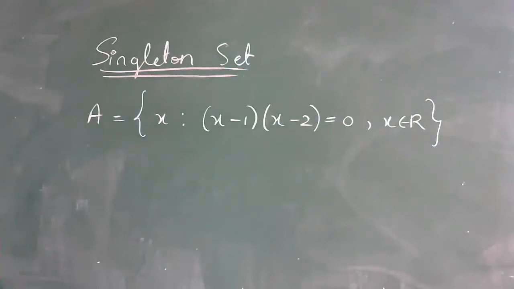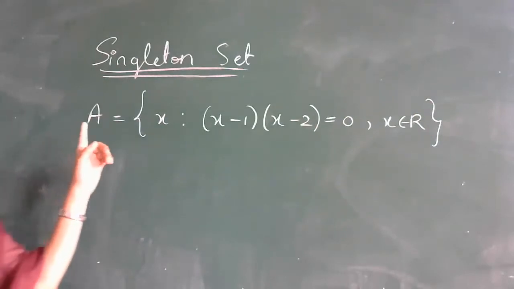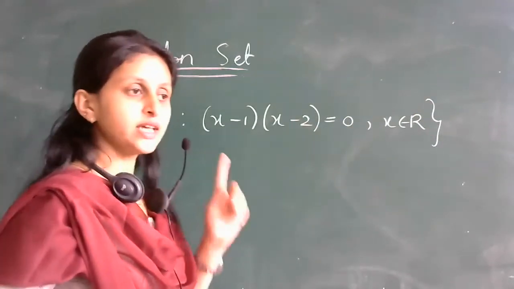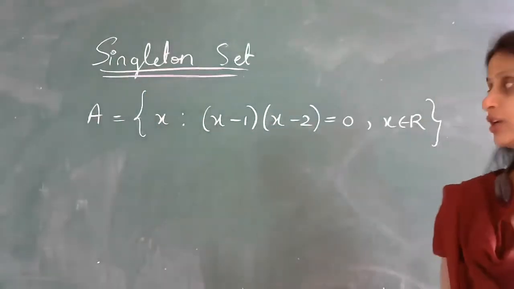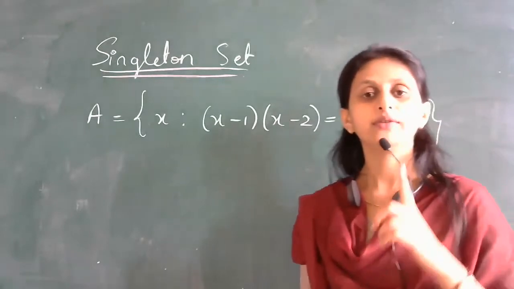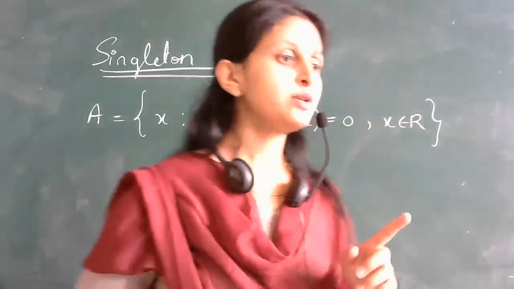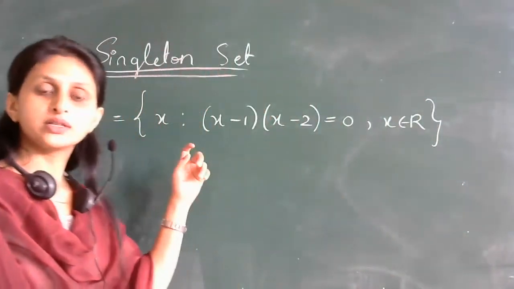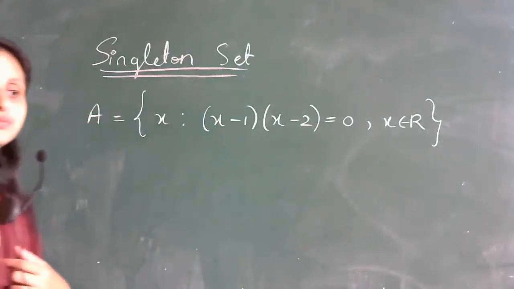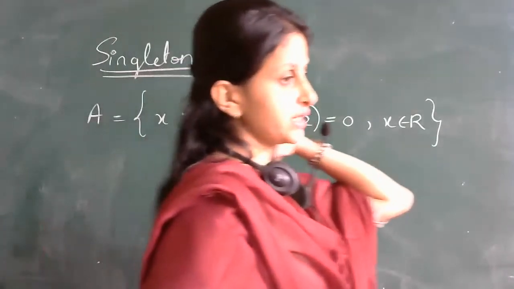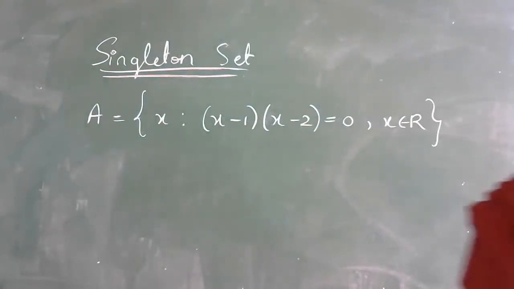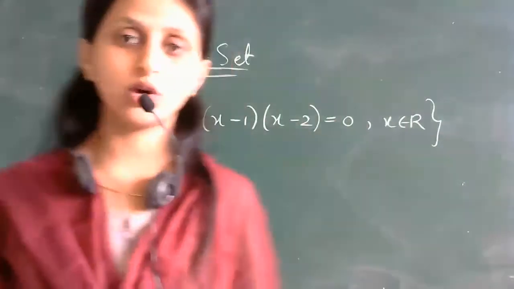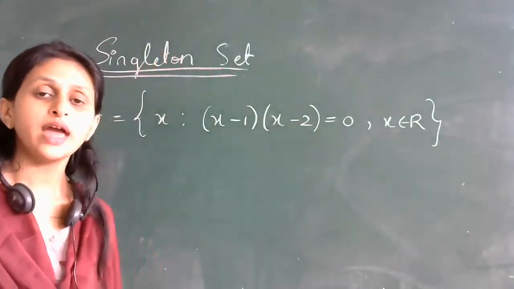See, I have given you the set A which contains all values of x such that x will satisfy the equation (x minus 1) into (x minus 2) is equal to 0, where x is a real number. Now tell me, students, is this set singleton or no? No, right? It is not a singleton set, students, because in a singleton set we have only a single element.